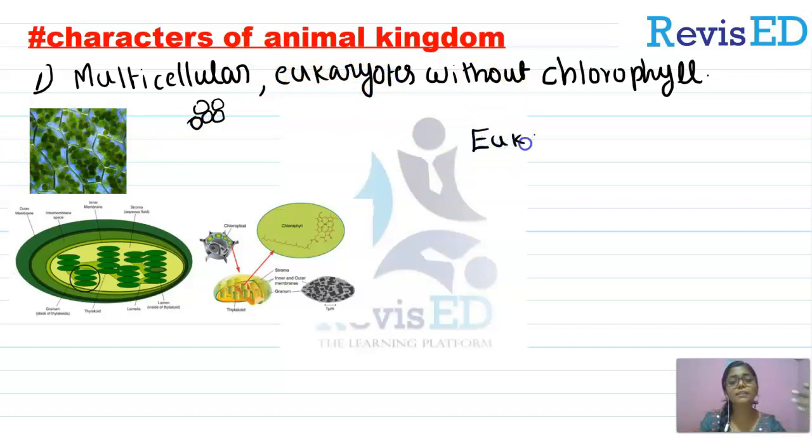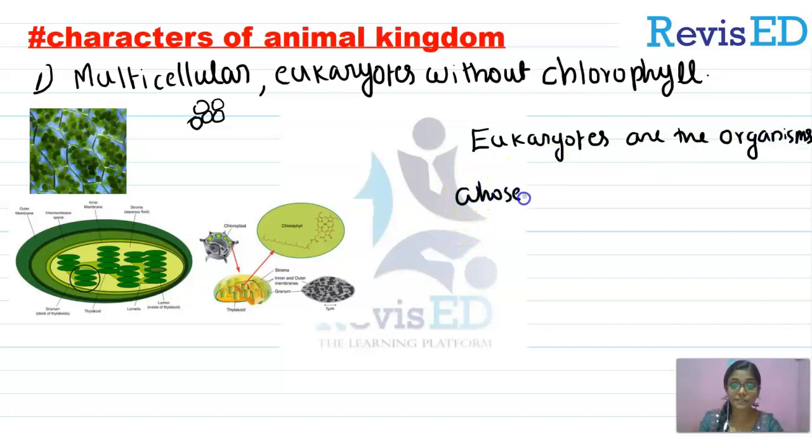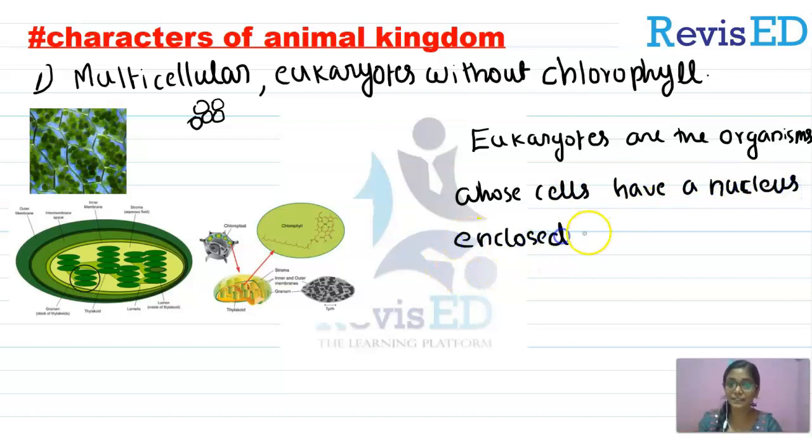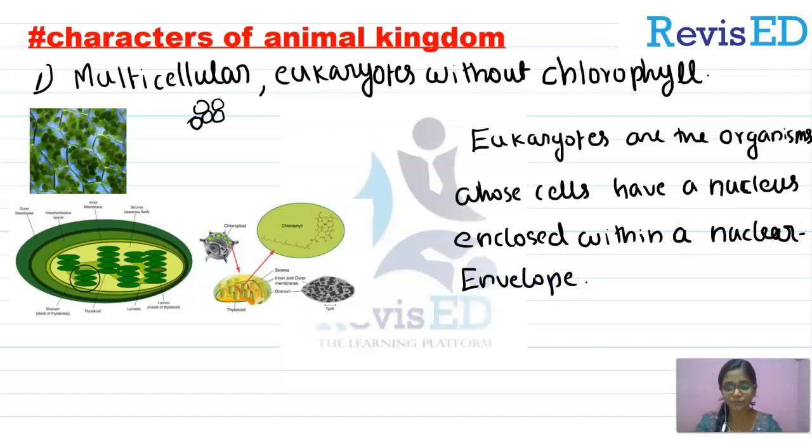What is meant by eukaryotes? Do you know? No worries, we will discuss. Eukaryotes are the organisms whose cells have a nucleus enclosed within a nuclear envelope. Clear? Eukaryotes are the organisms whose cells have a nucleus which is enclosed within a nuclear envelope. Okay, now it is clear, I guess.